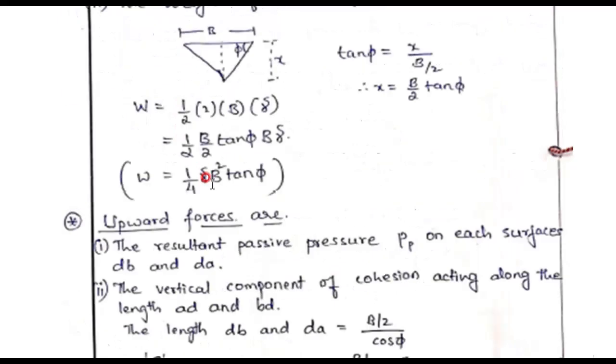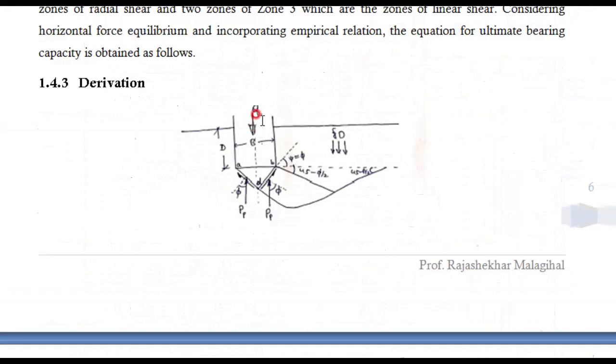These two are upward forces. Now considering here, Q is straight downward, and the weight of the wedge is also downward, PP is upward, all in one line, but the CC is there. Now the CC is not in the vertical direction, it is inclined at some angle, therefore we need to resolve this force to the vertical.